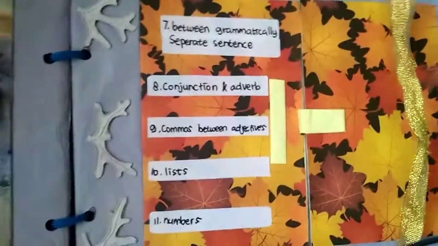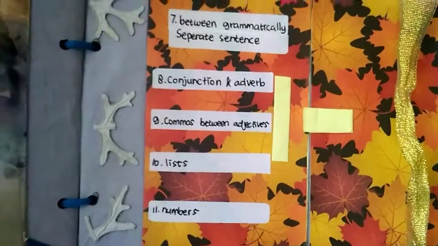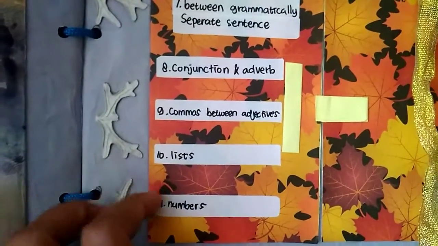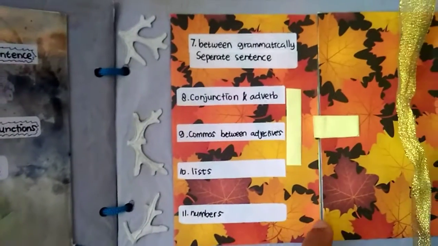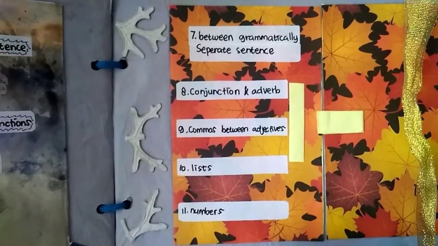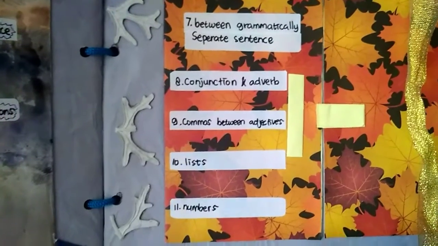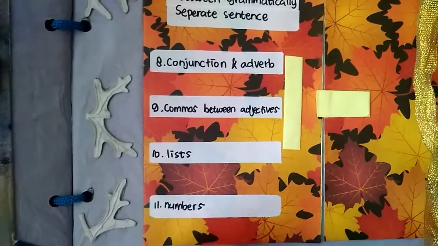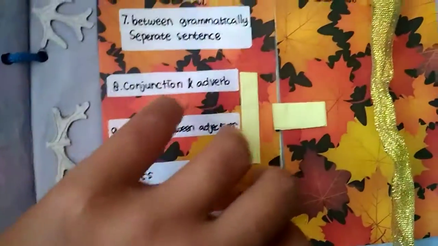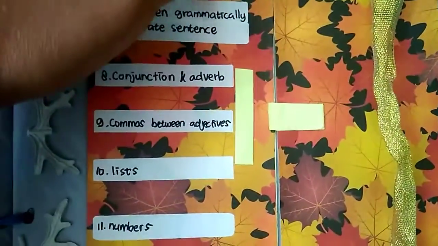So we're moving on to number 7 up to 11. And number 7 is between grammatically separate sentences, conjunction and adverb, commas between adjectives, dates, and numbers. So we open this.